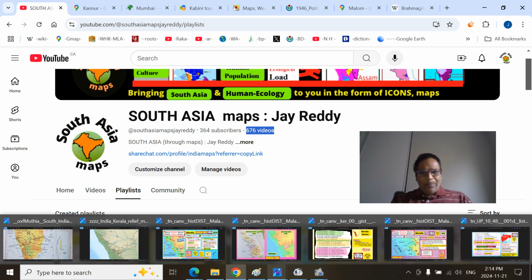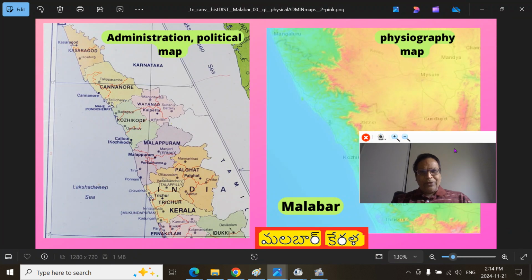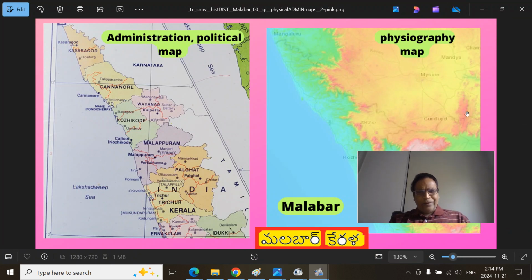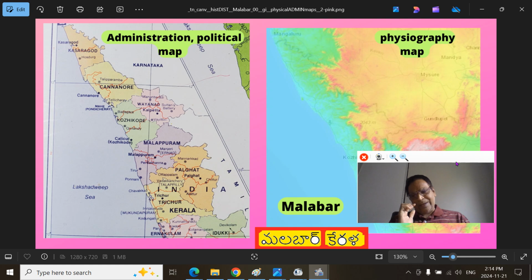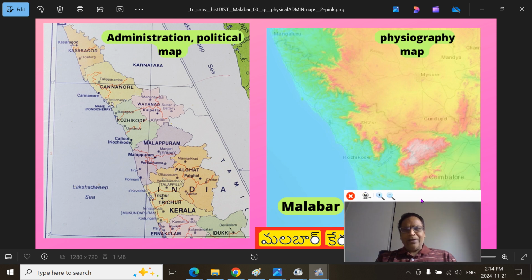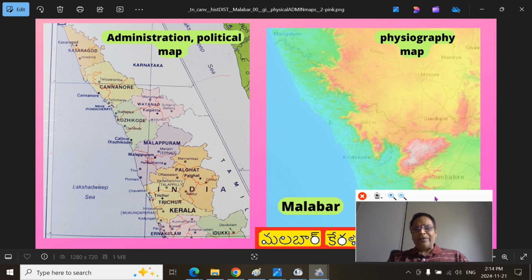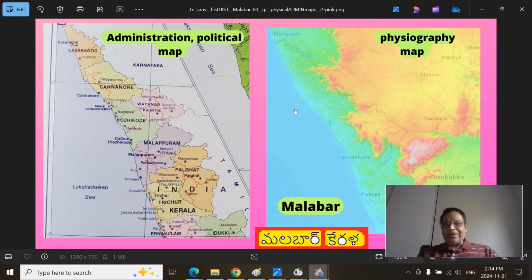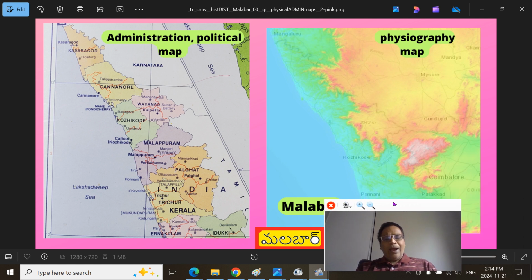The important thing when comparing administrative political geography and physiography, the 22 regions we delineated for the British Malabar district, is that administrative maps have a 2-dimensional orientation, whereas in physiographic geographic maps, the physical content, the oceans, rivers, mountains, plains, peneplains, Ghats, Churams, all those things can be seen, and you will get a better understanding of the events and things that molded the current socio-political economic part, like the Malabar.